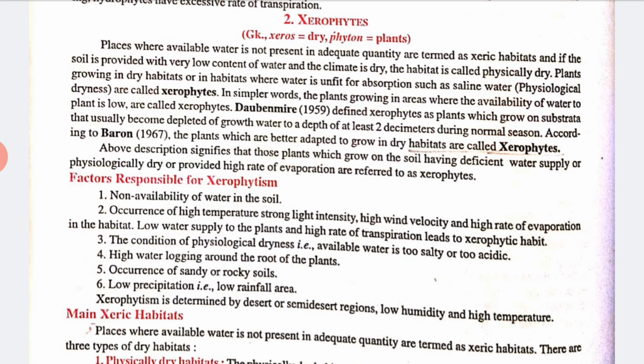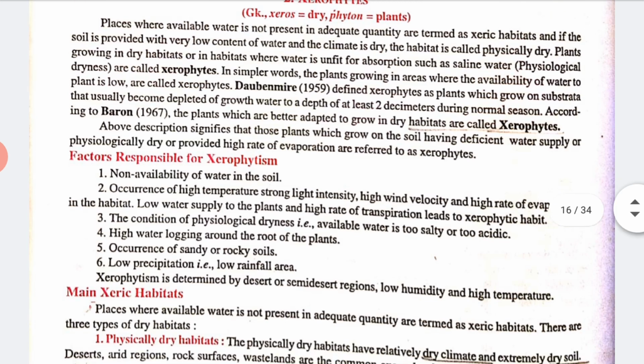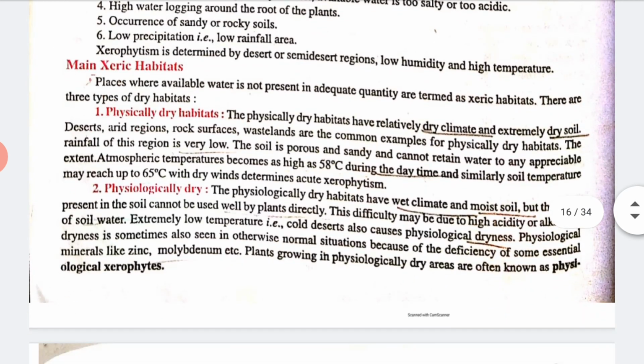So main xeric habitats are generally physically dry or physiologically dry. Let's discuss what a physically dry habitat is. Physically dry habitats have a relatively dry climate or extremely dry soil. That particular area is known as physically dry.